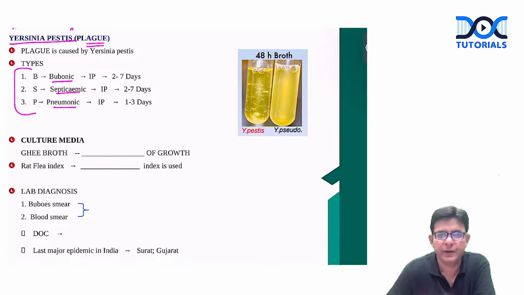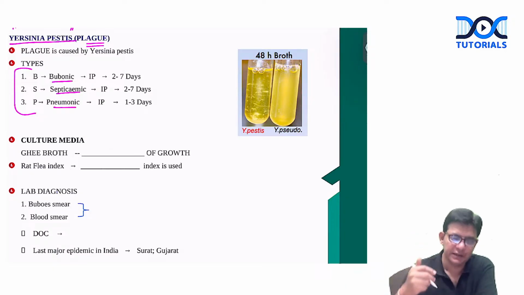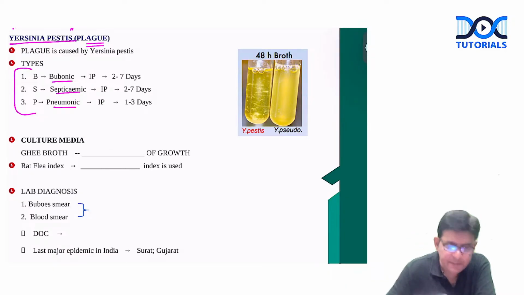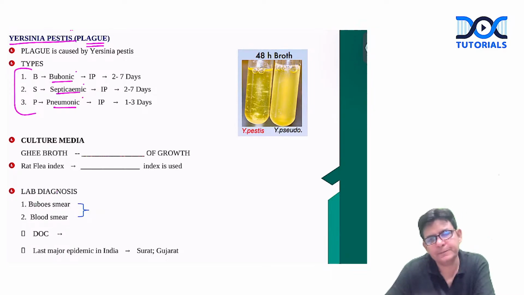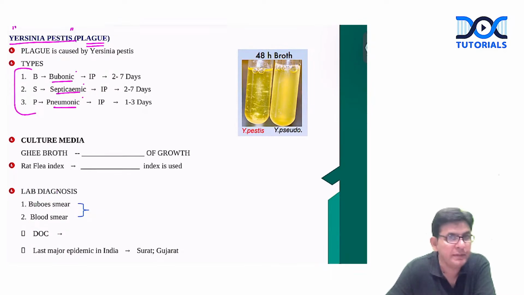Definitely you can find in your exam a short note on this or a long question on zoonotic infections in which you have to write these important things, like BSP: bubonic, septicemic, pneumonic. As the name suggests, bubonic means there is a formation of buboes, that is, the lymph nodes. Septicemia happens in septicemic plague. And in pneumonic plague, the lungs are involved.